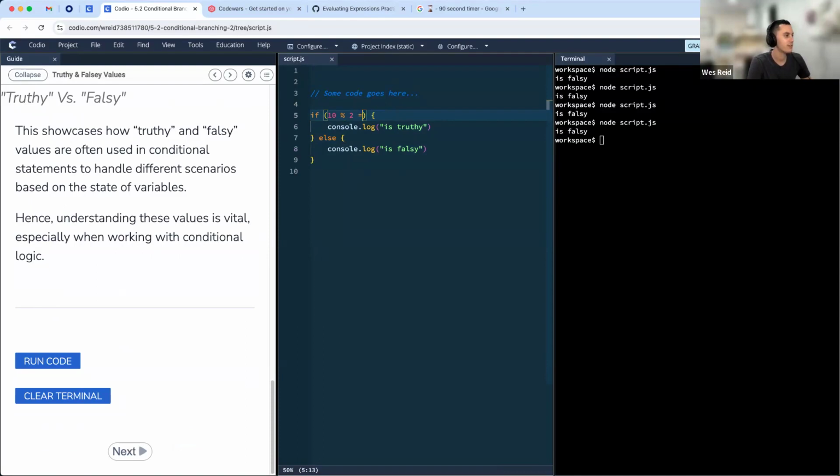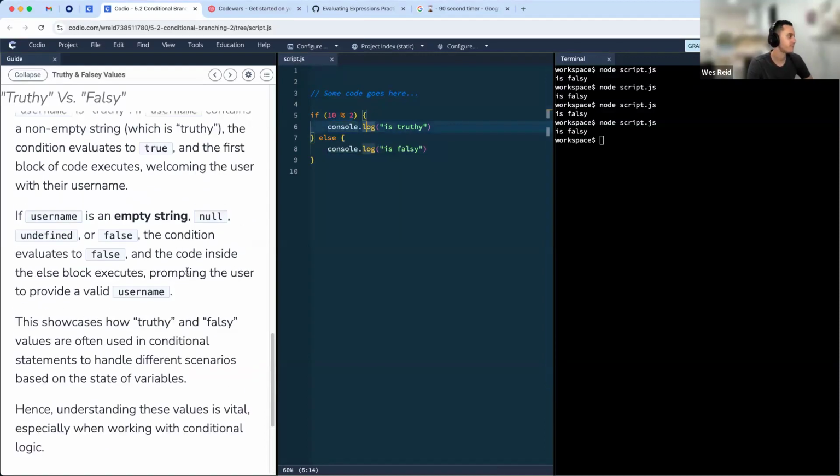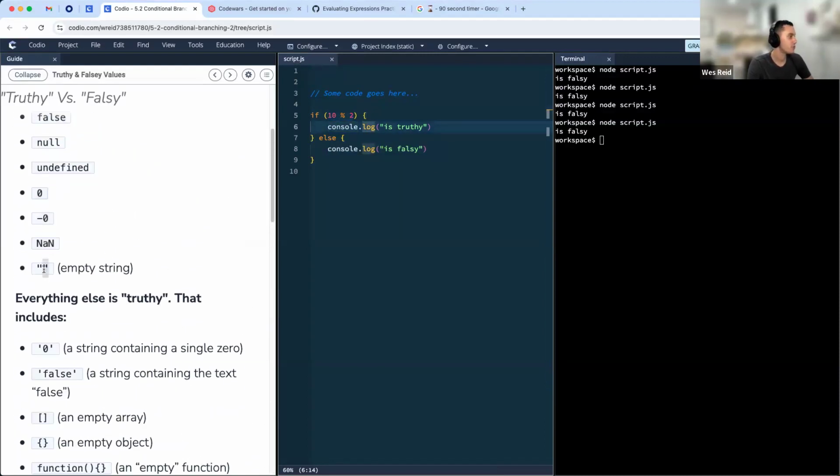This will evaluate to 0. We can also anticipate the fact that it'll be 0 by saying, okay, even numbers are going to go in our false case because 0 will evaluate to the falsy case here. The last one is an empty string.